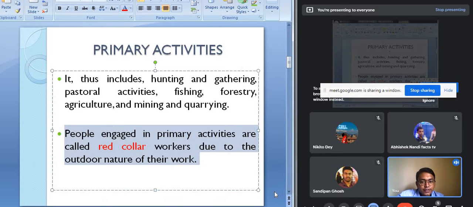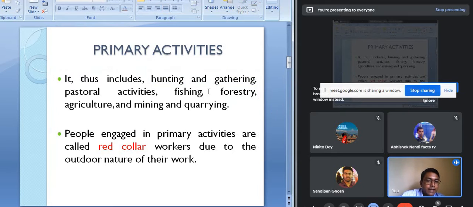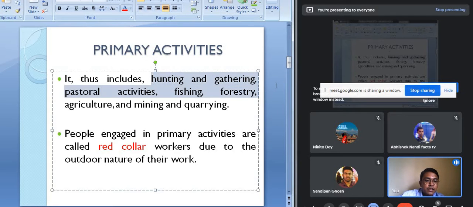Okay, so it is a kind of outdoor activity. The people who are engaged in this kind of primary activities are known as the red collar workers. So here you see that hunting and gathering is a type of primary activity, and it can be considered as the oldest type of primary activity.